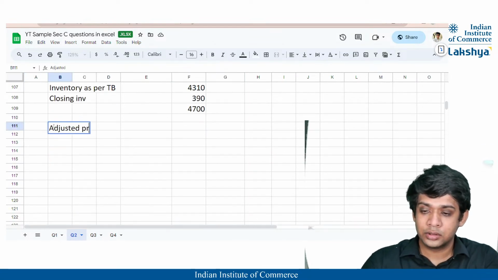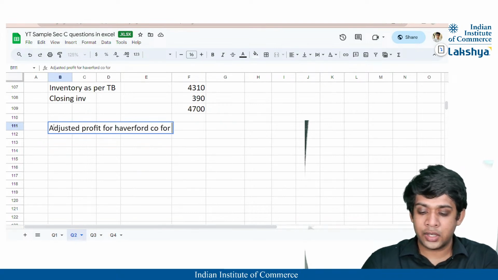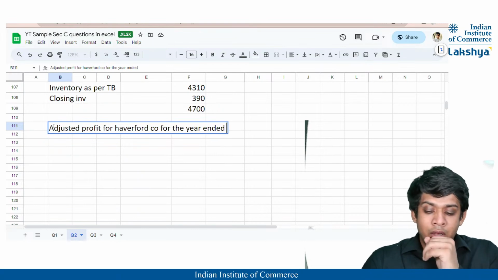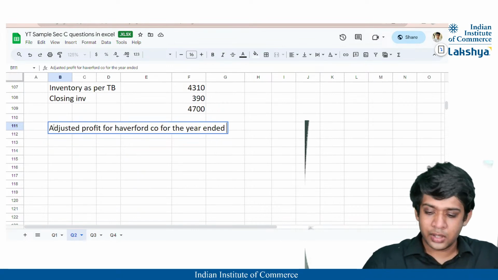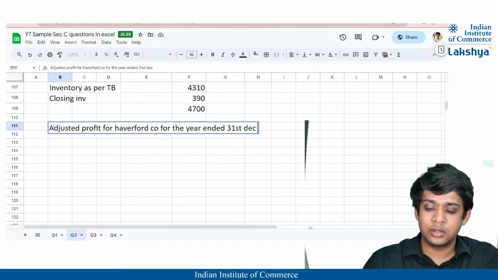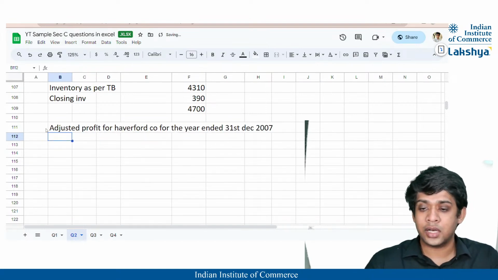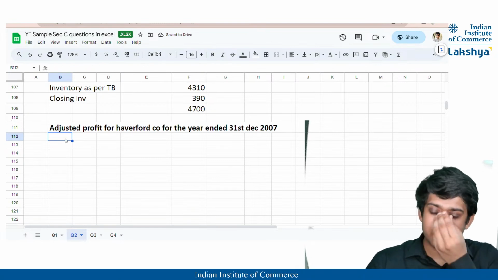Adjusted profit for Haverford Company for the year ended 31st December 2007, right? So let us calculate the adjusted profit.